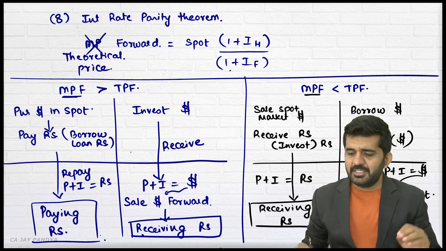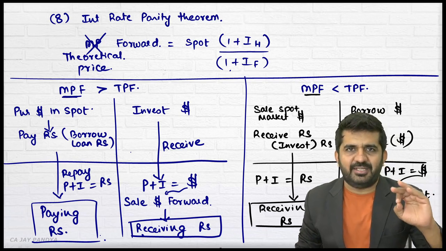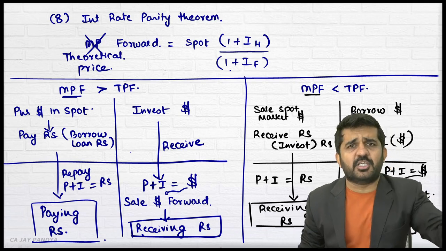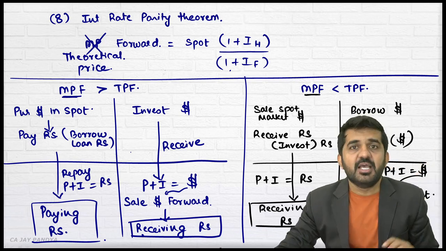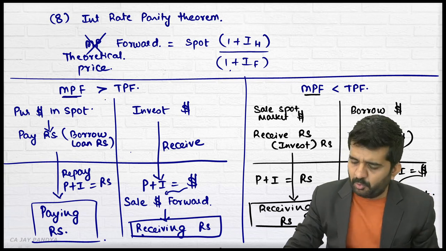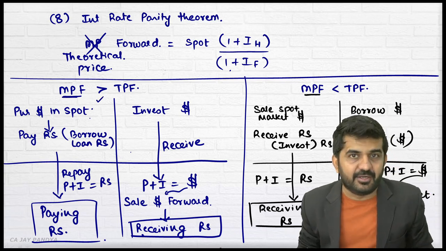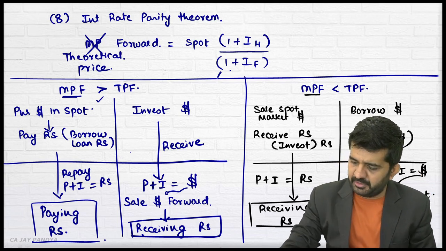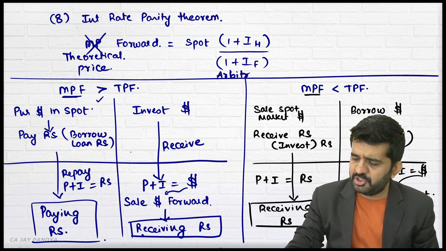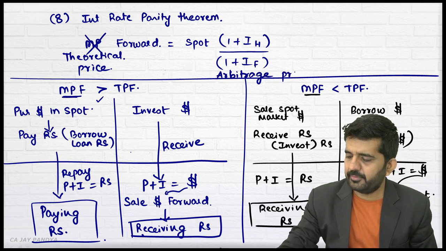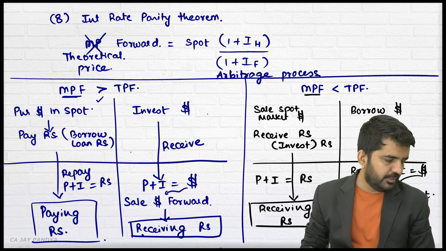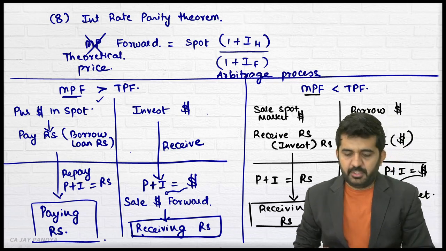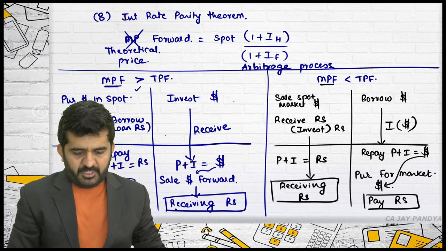Alright. This is the interest rate parity theorem, as well as these two processes. Understand, this is an exhaustive process. Either the market price of forward will be lower or the market price of forward will be higher. These are the two exhaustive processes which are used to find out arbitrage gain. These are the arbitrage processes. That's all right. Yes. Next one.